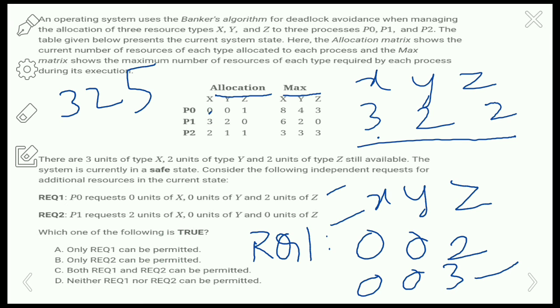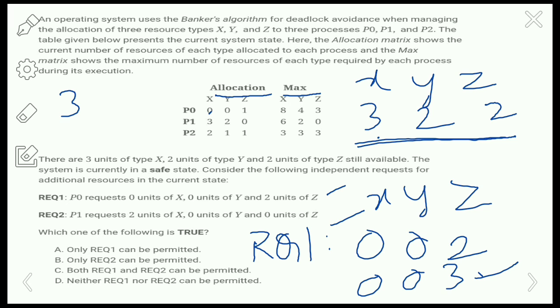Here I am going to check whether we can permit this request or not. By adding the currently allocated resources, that is 003, with the freely available resources, it will become 325, which is less than the maximum requirement. If you observe, the allocation request is more than the maximum request and it is not satisfying the given matrix. So that's why request 1 is not permitted here.